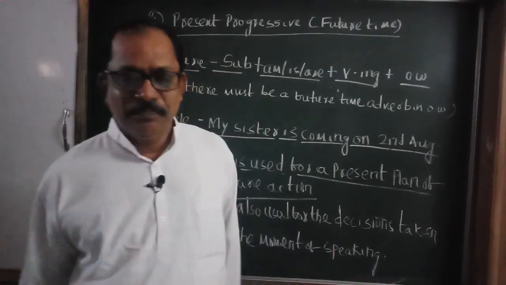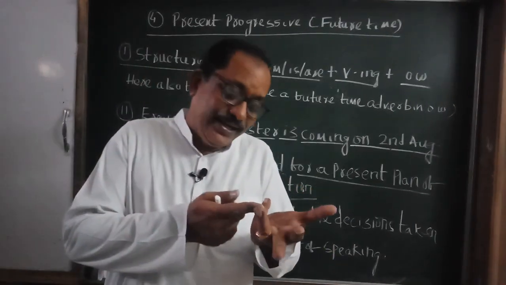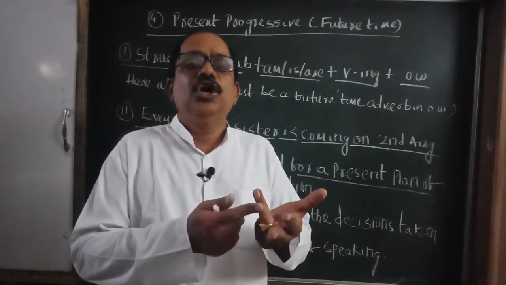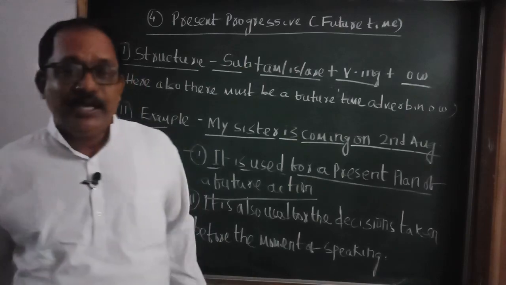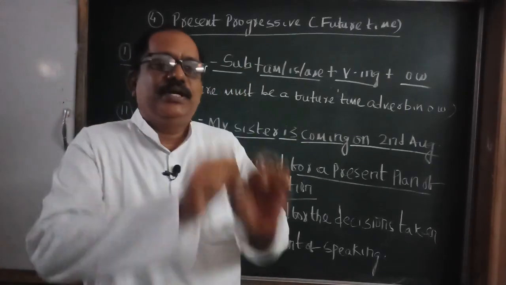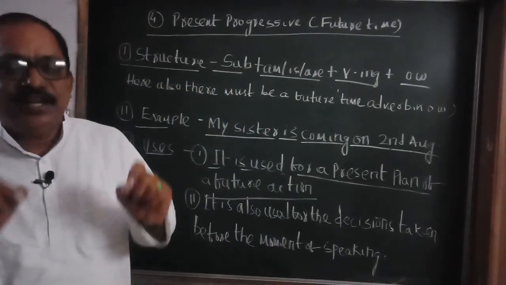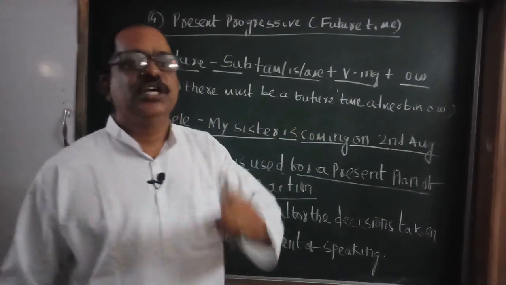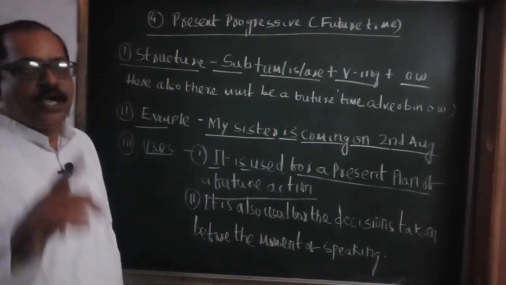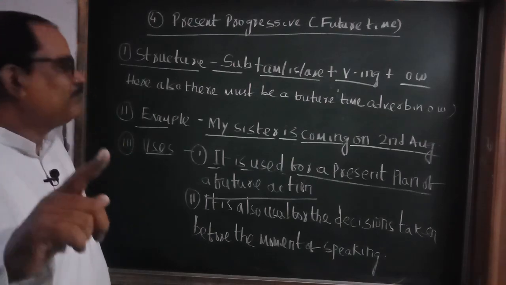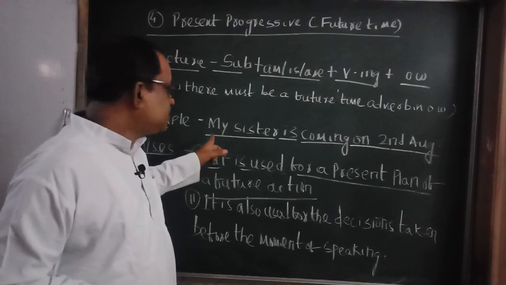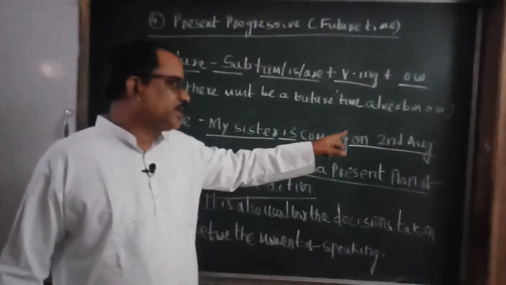How can you say? Either she has booked a ticket to come by train or by aeroplane. If she has booked the ticket, she is confirmed that she can come on 2nd August, then she can say, I am coming on 2nd August. For your sister, you say, Guruji, my sister is coming on 2nd August.